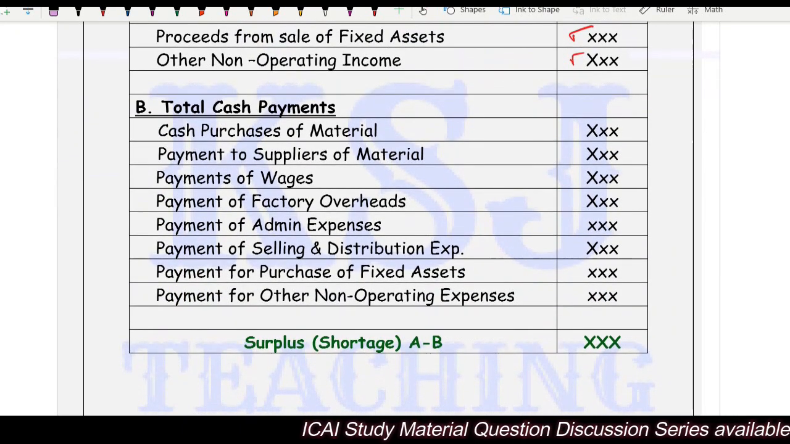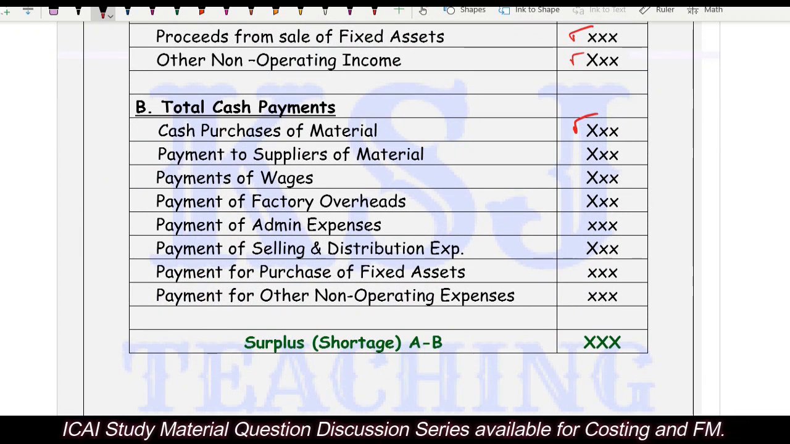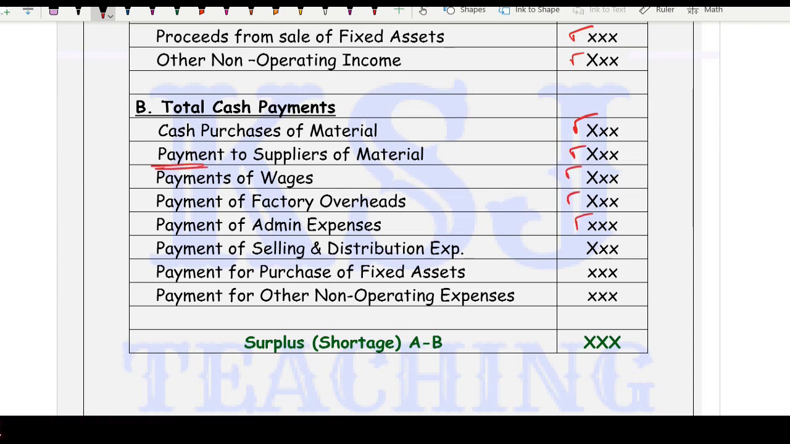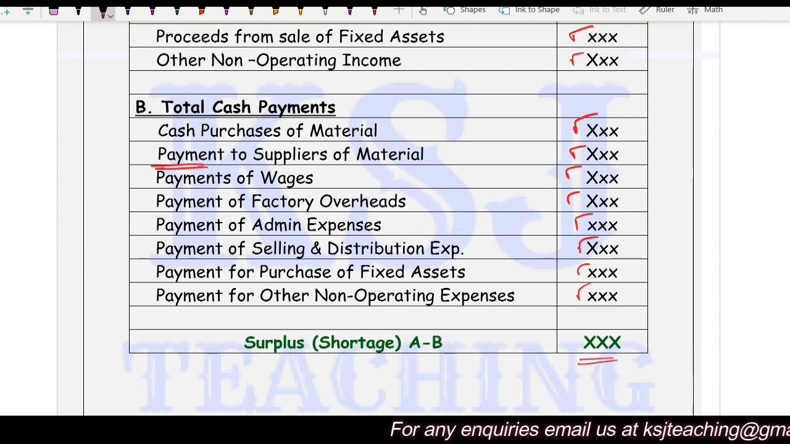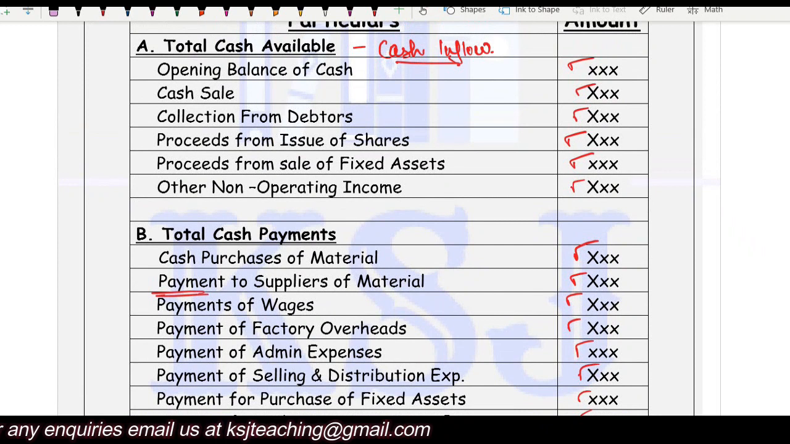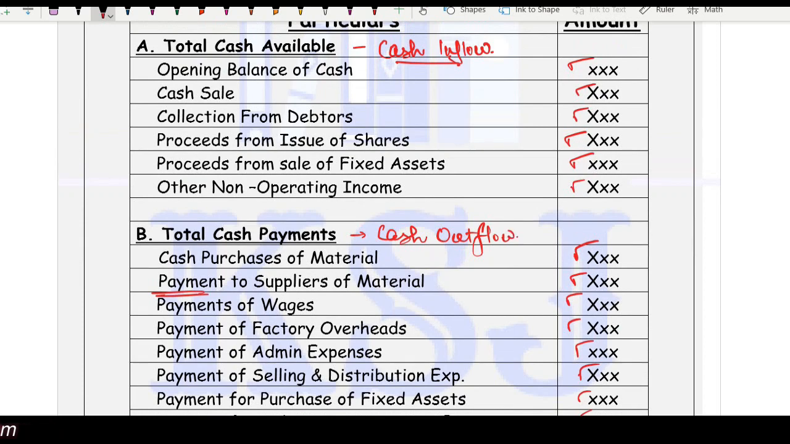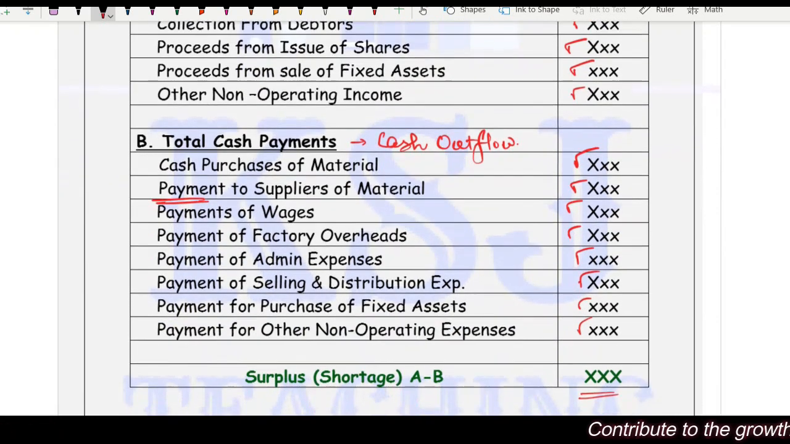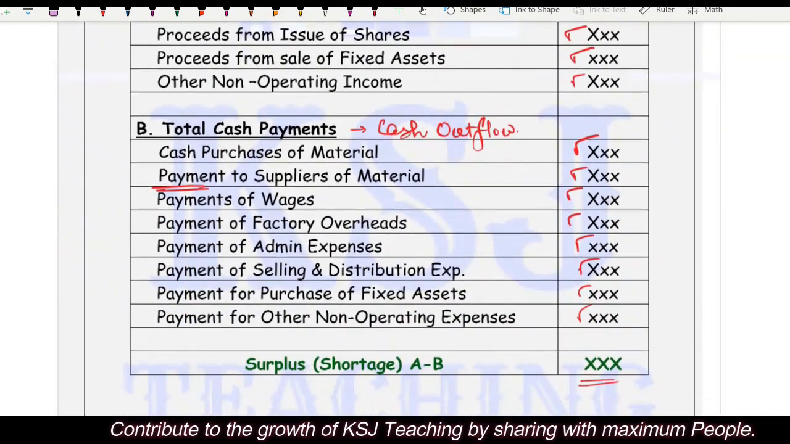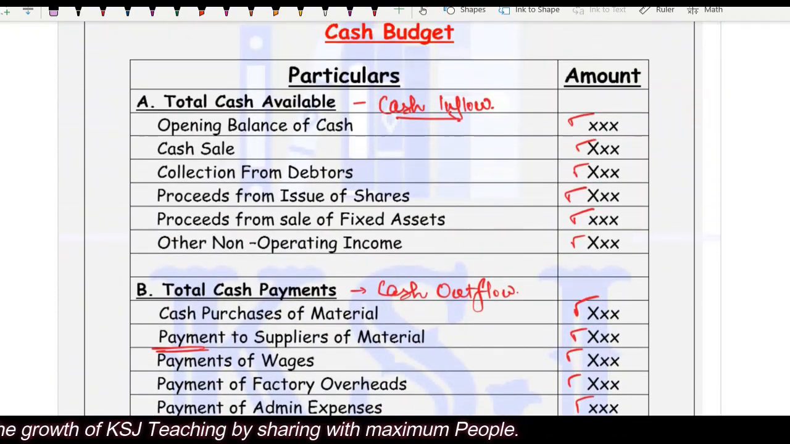After that, cash payments: cash purchases of the material. Obviously, you will buy the raw material. You can purchase something on the cash. If not on the cash, then if it is on the credit, then you will have to make the payment to the creditors, payment of the wages, factory overhead, administration expenses, selling and distribution expenses, fixed asset, other non-operating expenses. So surplus or shortage. Right? So, this is your cash outflow. This is your cash outflow. So surplus will be if the cash inflow is more than cash outflow, and the shortage will be if the outflow is more than inflow, isn't it? Right? This is what is going to happen. Clear? So this is how the cash budget looks.